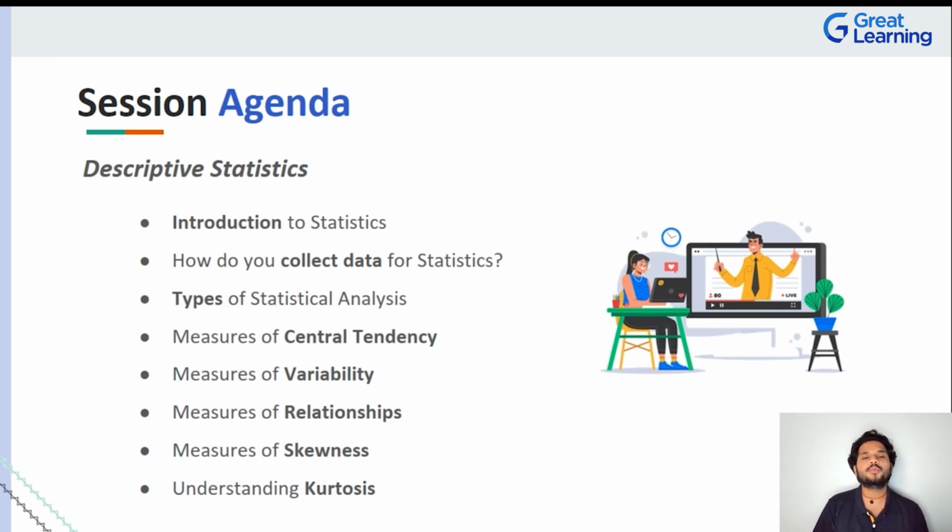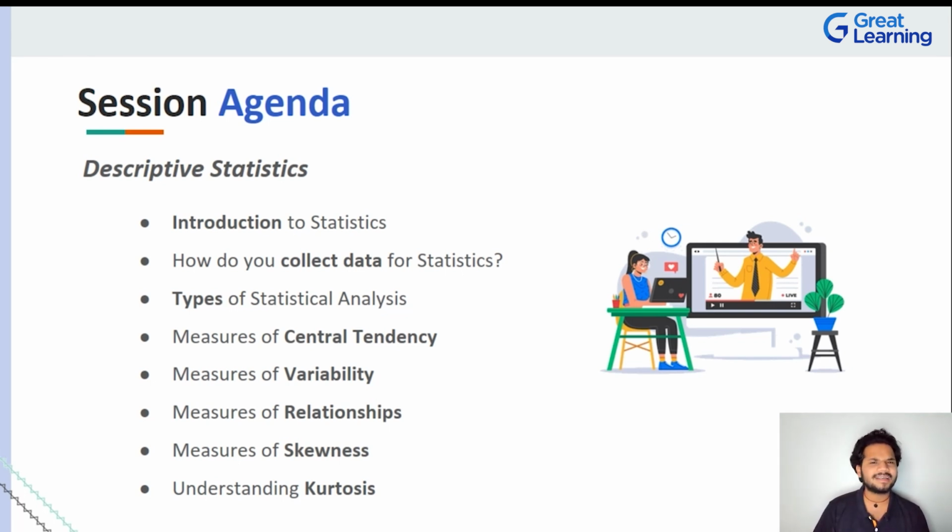So that is where we are going to take a look at understanding what are some of the various measures of central tendency that are out there. After that, we're going to also be taking a look at some of the various measures of variability, measures of relationship, the concept of skewness, what it is, how it works. In fact, why is skewness so important for us to measure and understand?